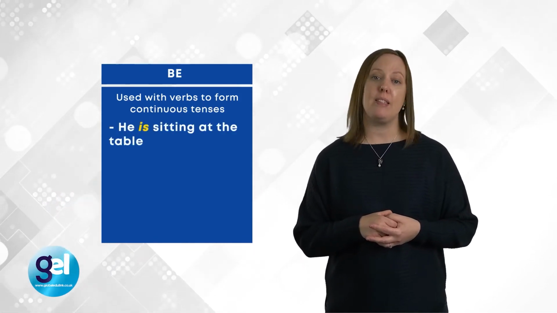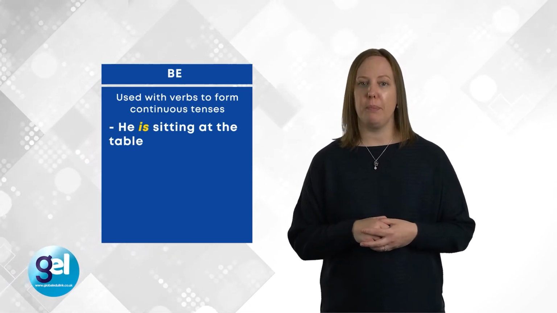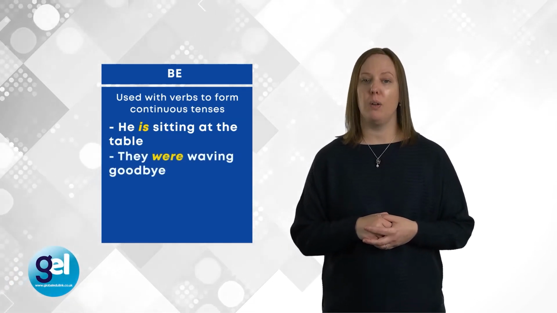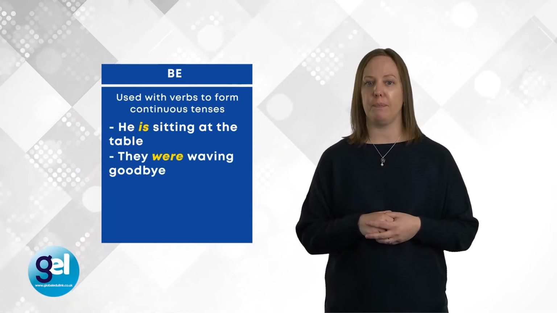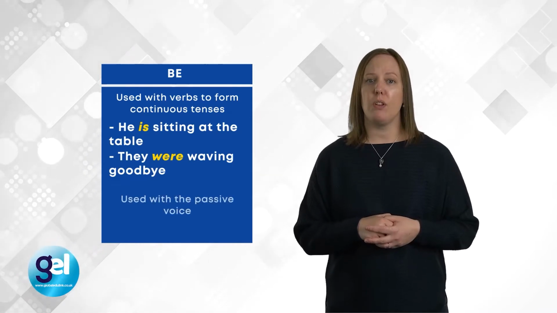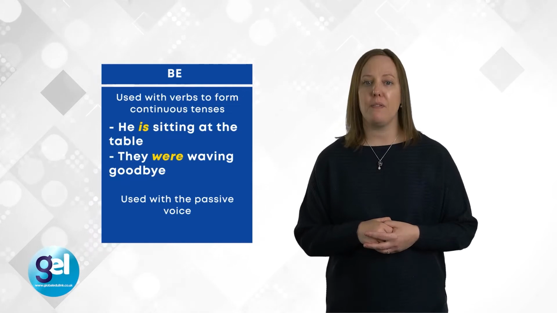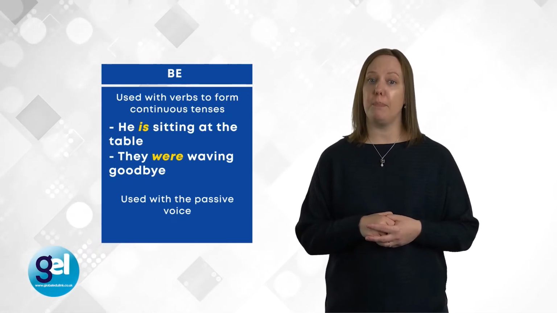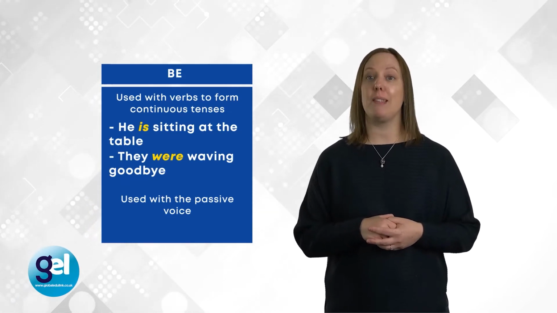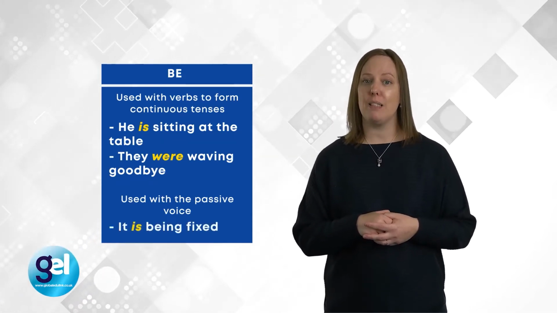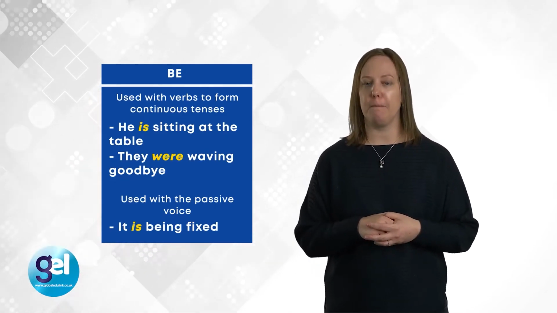So he is sitting at the table. Is the verb to be. They were waving goodbye, and were is an example of the verb to be. We also use the verb to be with the passive voice. So the passive voice is formed with the auxiliary verb to be plus the past participle of the main verb. So an example would be, it is being fixed, with is representing the verb to be.